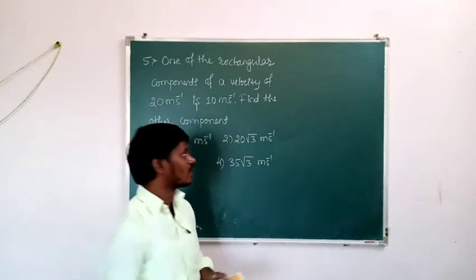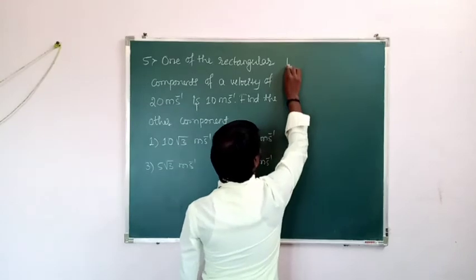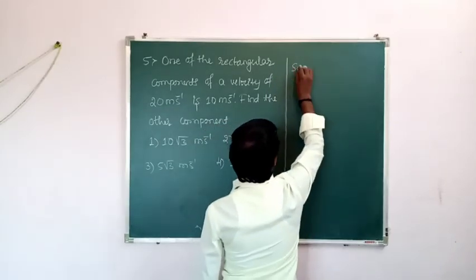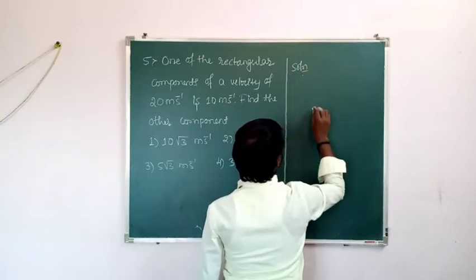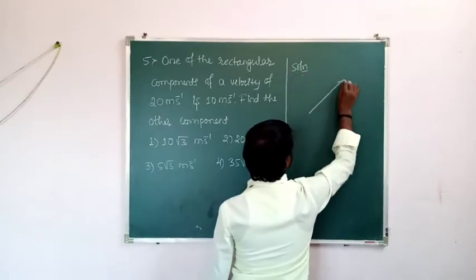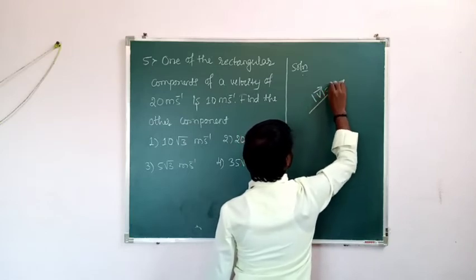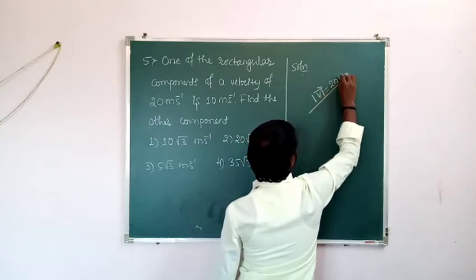Okay, see here. Solution for the fifth question. So let us consider it is a velocity vector. Then what is the magnitude of this velocity vector? That is 20 meter per second.